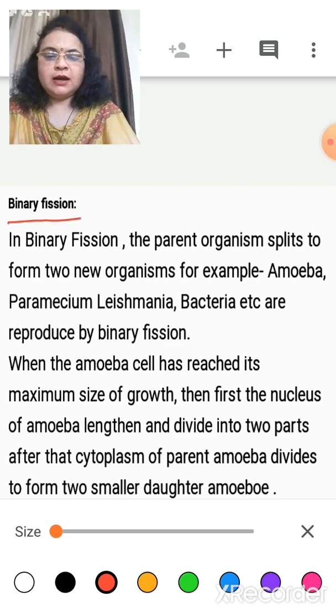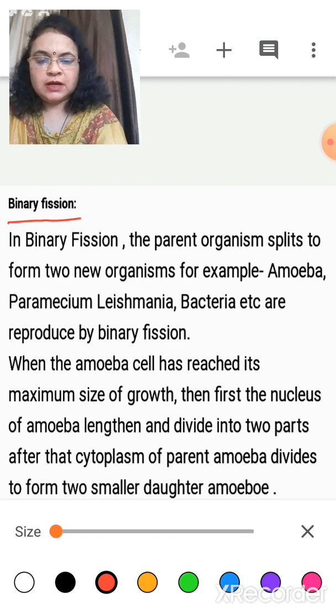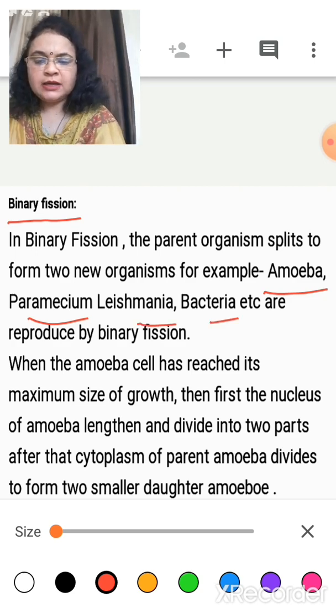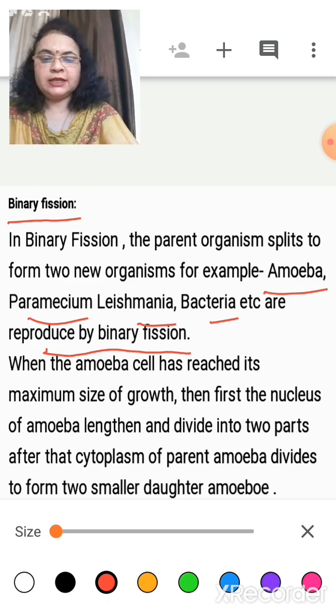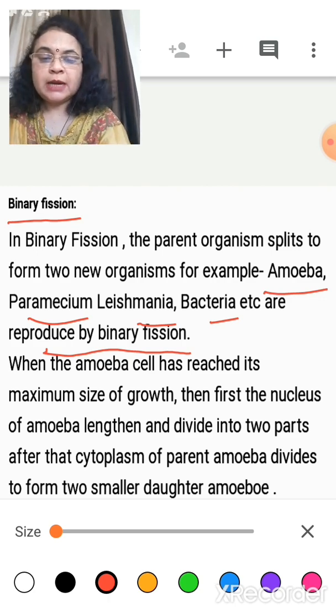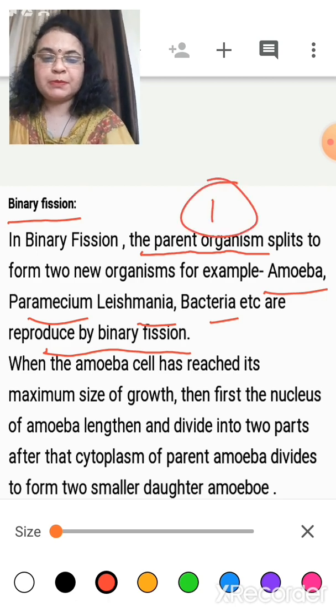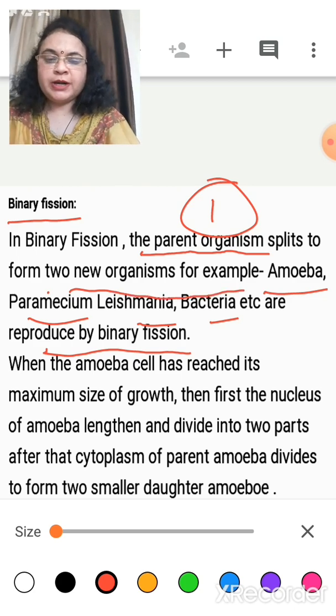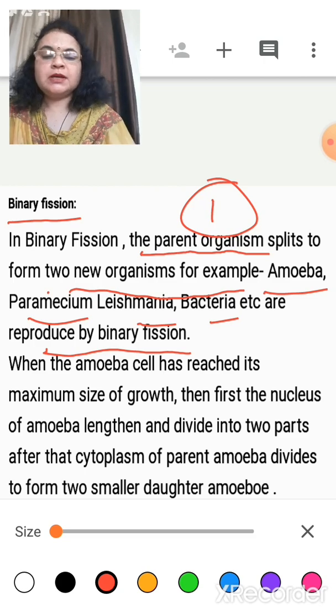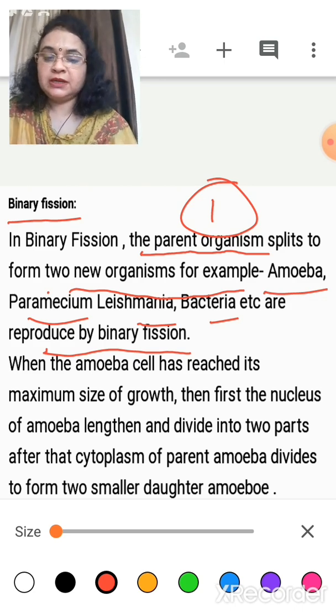Okay, binary fission. Amoeba, paramecium, leishmania, and bacteria reproduce by binary fission. These are examples of binary fission. Now what happens in binary fission? The parent organism, how many parents will be there? One. In asexual reproduction, the parent organism splits to form two new organisms. For example, amoeba, paramecium, leishmania, bacteria.